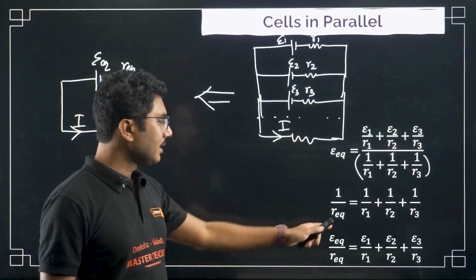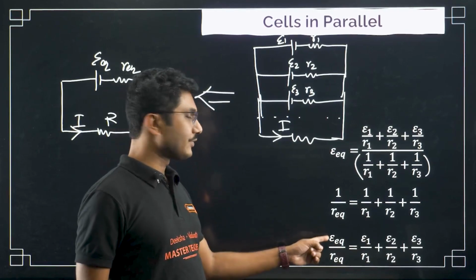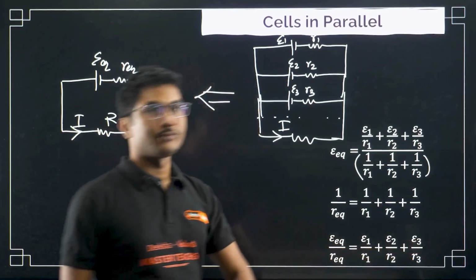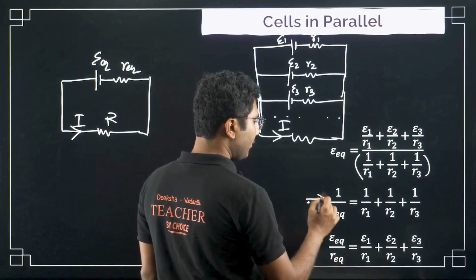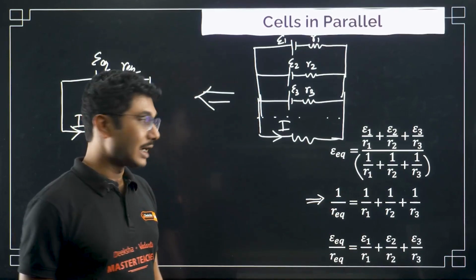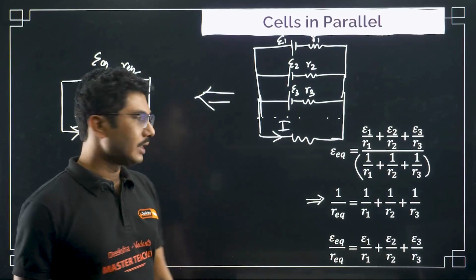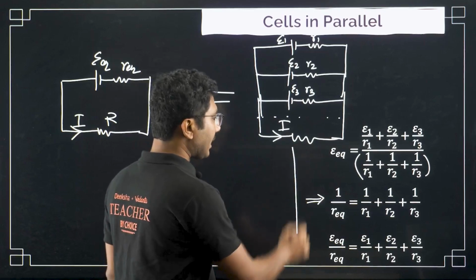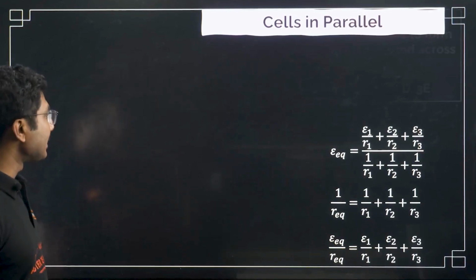And this is another form: epsilon equivalent by R equivalent is given by this form. You can calculate the R equivalent easily, and then if you apply this formula, you can easily calculate the equivalent EMF of the cell, right? The formula for current in the circuit will remain the same.